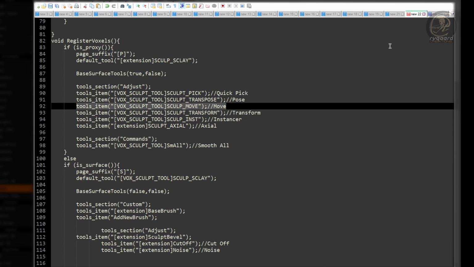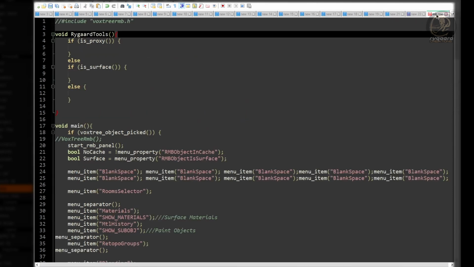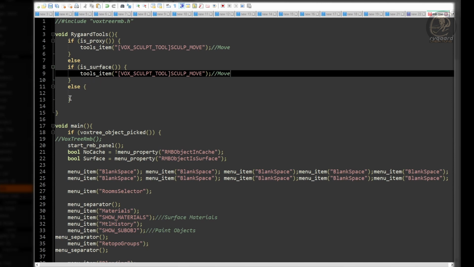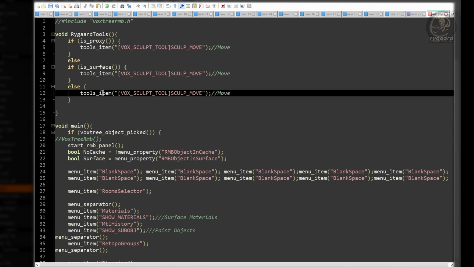And back to the script rmb.cpp, inside each conditional structure, I will press Ctrl+V to paste. I added the Move brush function inside the three conditional structures just because I'm sure that this functionality exists and works correctly in the three different modes of 3DCoat.